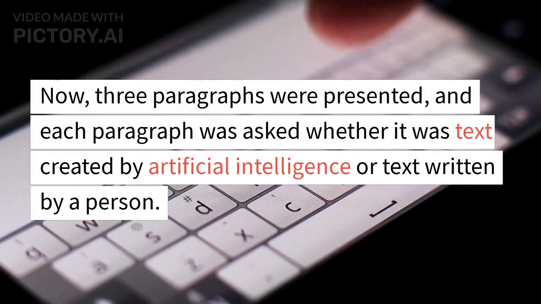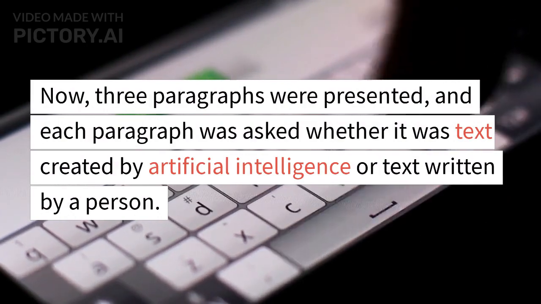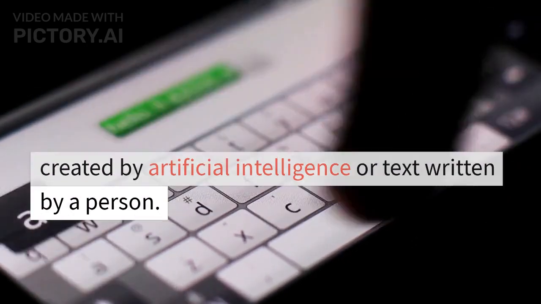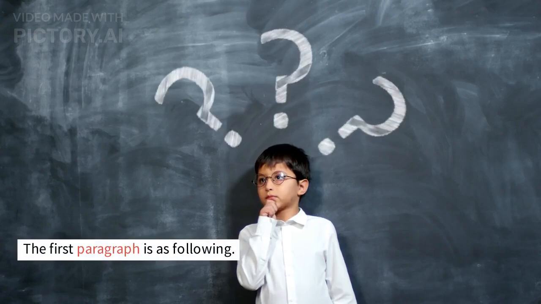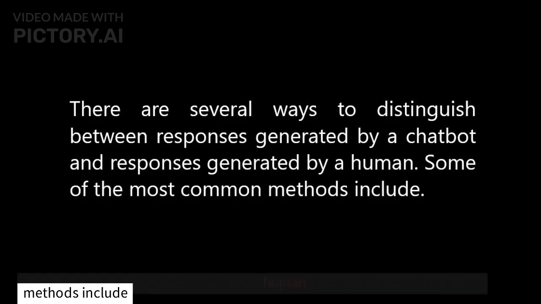Now, 3 paragraphs were presented, and each paragraph was asked whether it was text created by artificial intelligence or text written by a person. The first paragraph is as following. There are several ways to distinguish between responses generated by a chatbot and responses generated by a human. Some of the most common methods include.